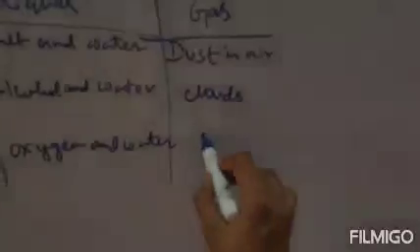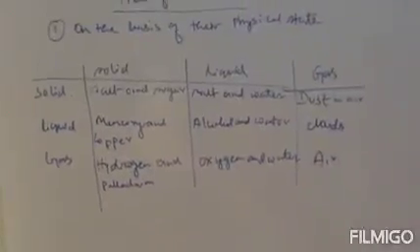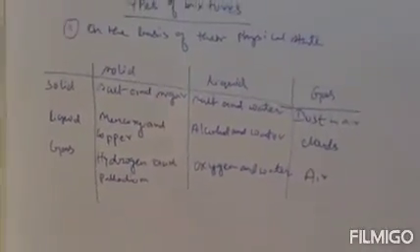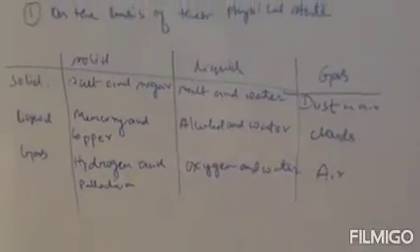And lastly, gas gas mixture. Gas mixture is your air, because air is composed of various gases: nitrogen, oxygen, carbon dioxide, methane. Various gases are the mixtures. Clear? So gas mixture will be your air. So this is the one type of classification on the basis of their physical state. Clear? Just note it down or take a screenshot, you will write later.